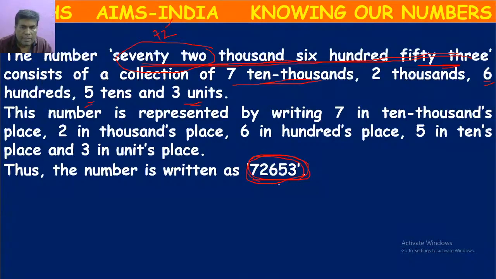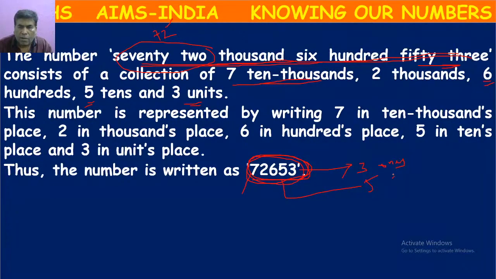72,653. If we start from the extreme right, we have 3 in the units place, which means it is having 3 ones.